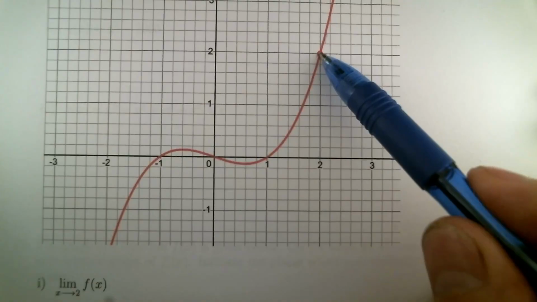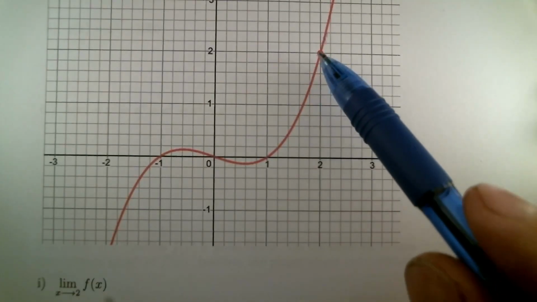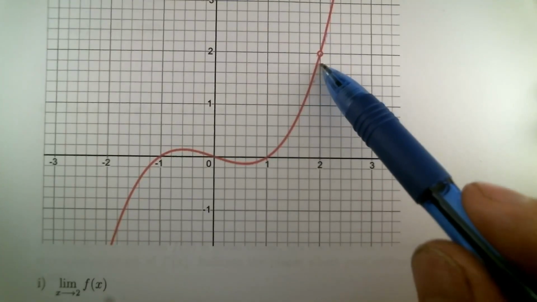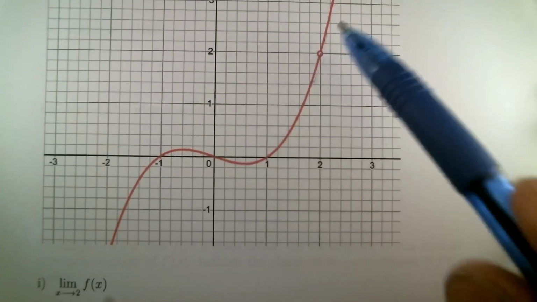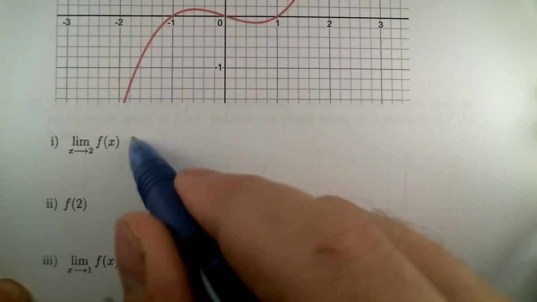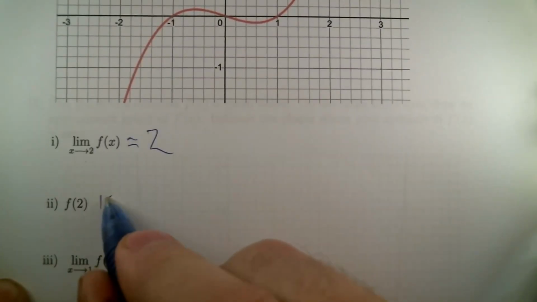What are the x and y coordinates of that missing point? Both of them are 2's. X is 2 and y is 2. So the limiting value as we approach from the left would be 2, or as we approach from the right, also 2. Cool. The limit exists, and it is 2, but the value is undefined.